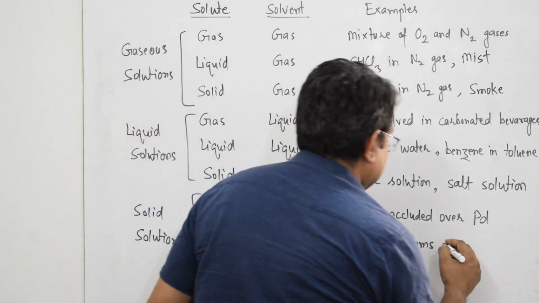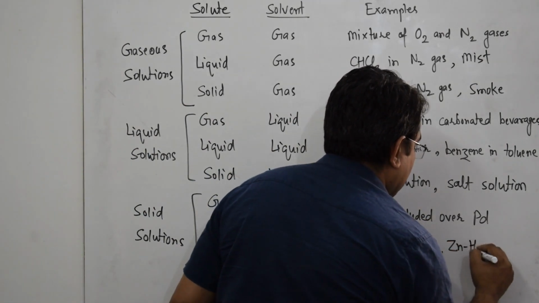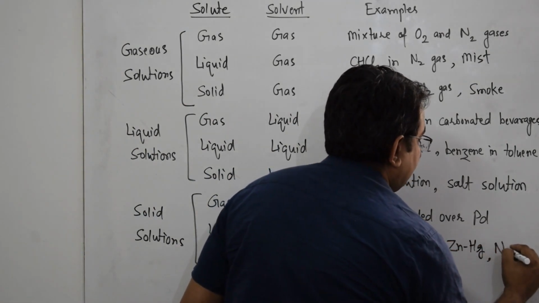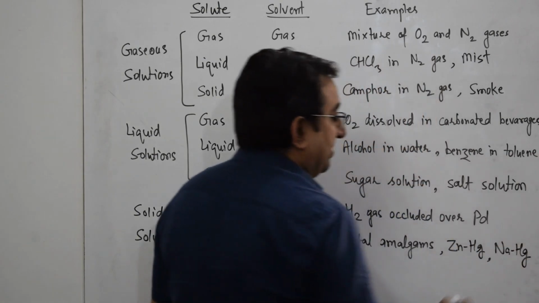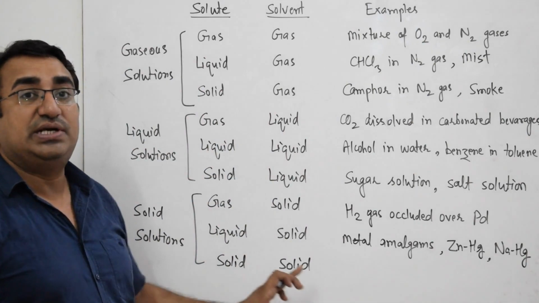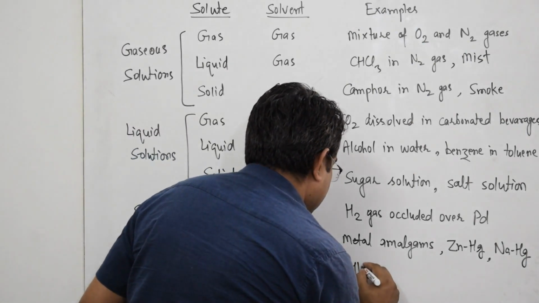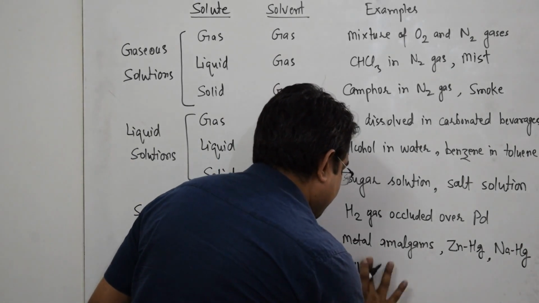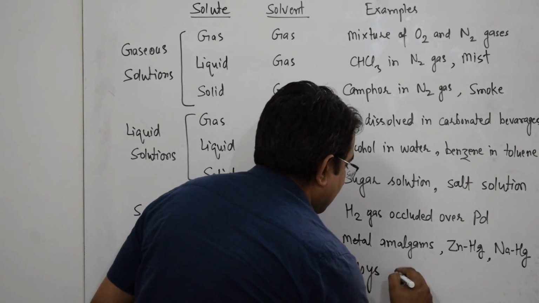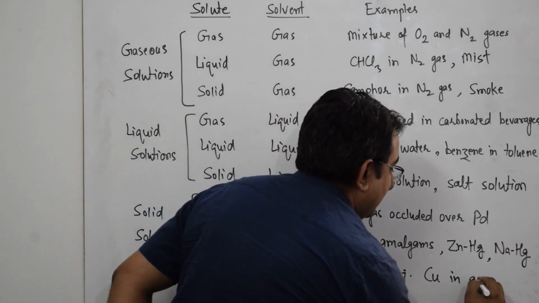For example, zinc amalgam or sodium amalgam, etc. And the example of solid in solid type of solutions are alloys. For example, copper in gold.